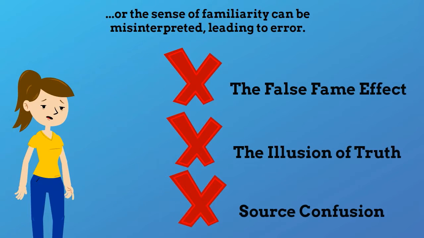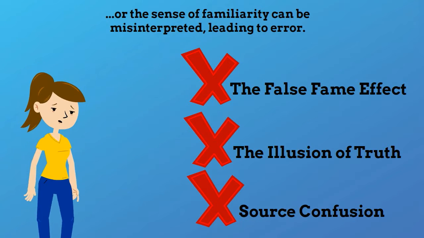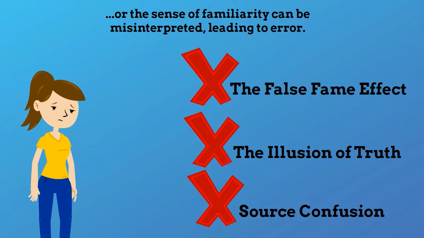But there are errors that can also result from the feeling of familiarity. It can be problematic if a person misinterprets their sense of familiarity. Our first example of an error that can result from implicit memory is the false fame effect.